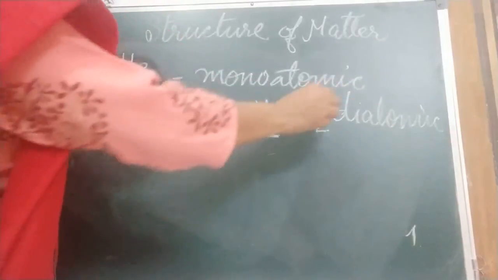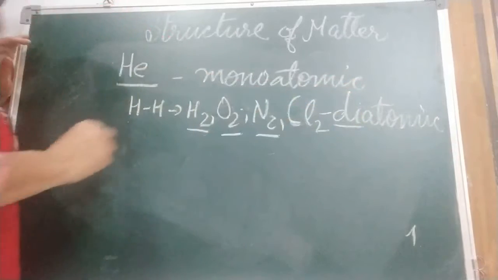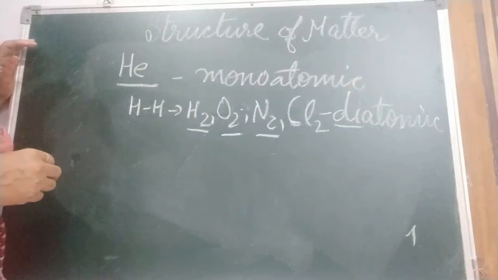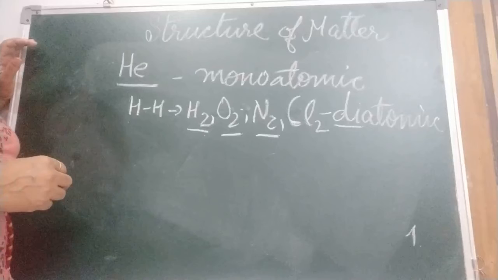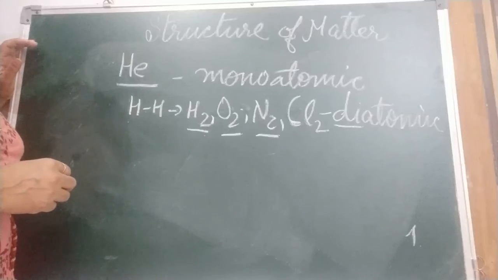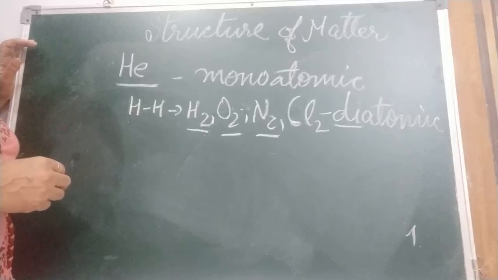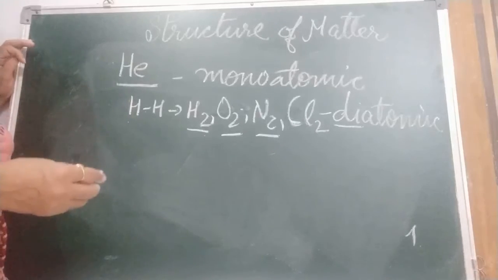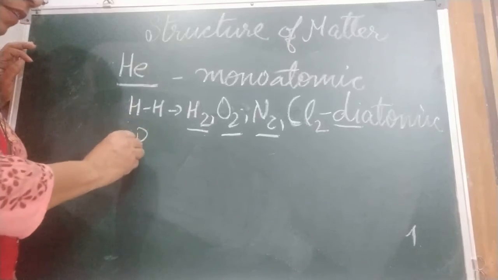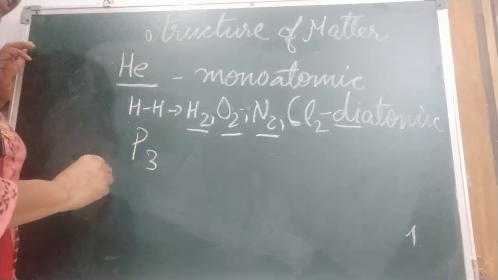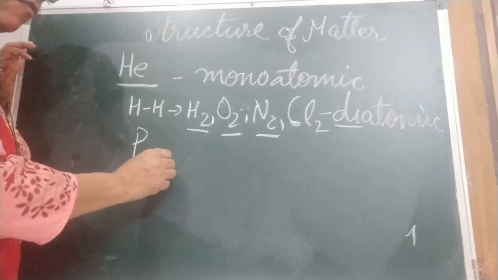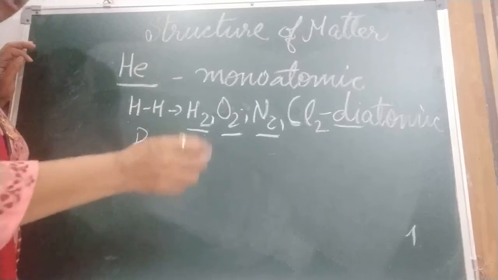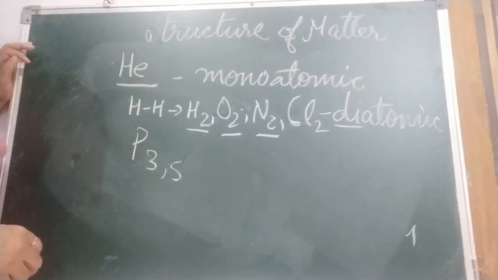Diatomic means, di means 2. Two atoms form a molecule and they exist. Now the number of atoms present in a molecule of an element is known as its atomicity. Some, like phosphorus, have atomicity 3 or 5. Later on you will come to know more about this atomicity.